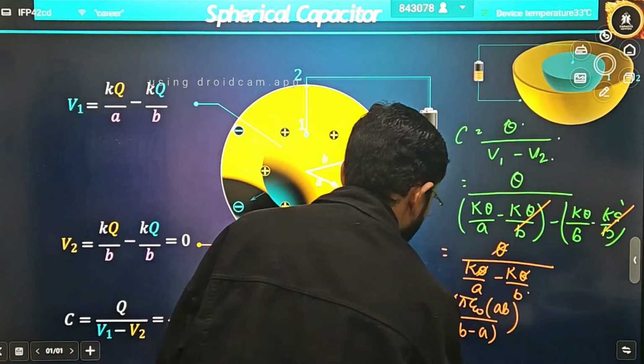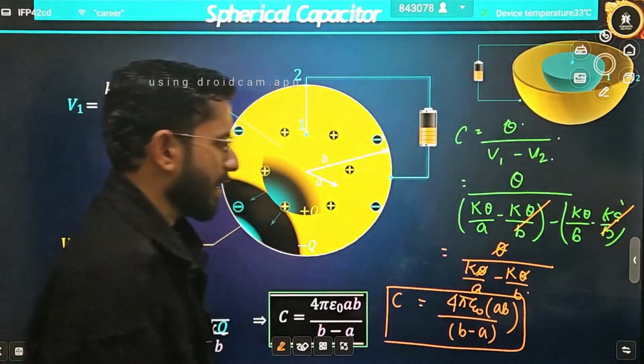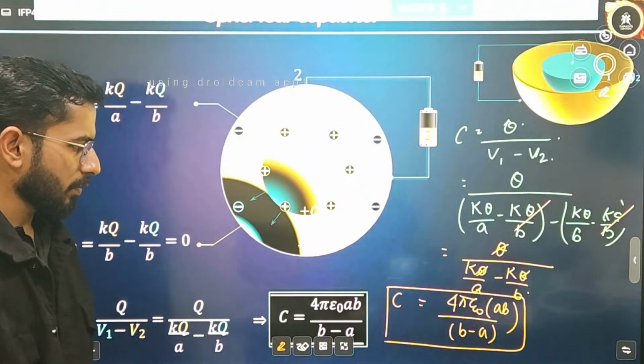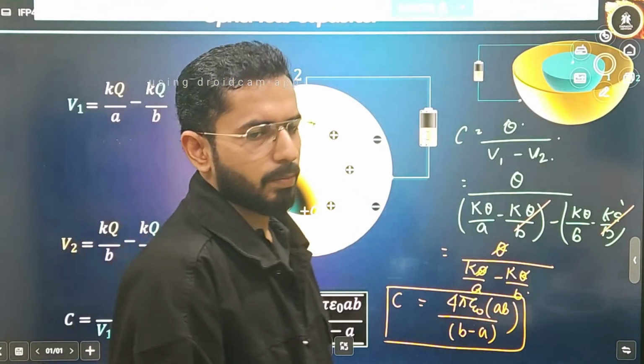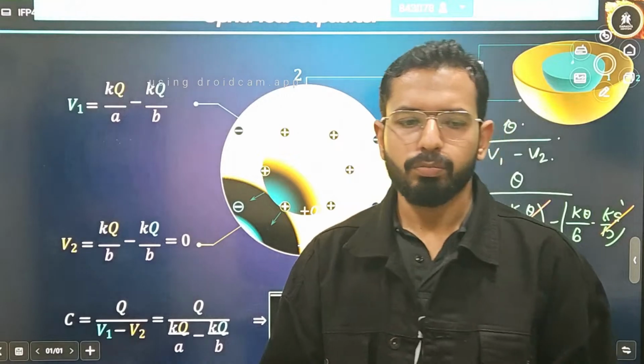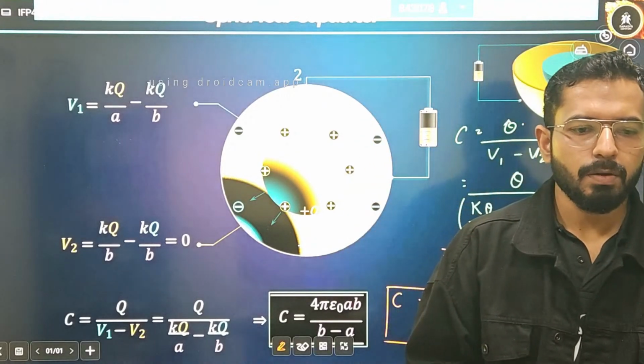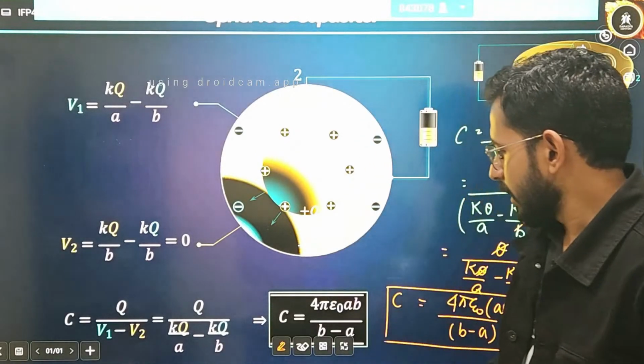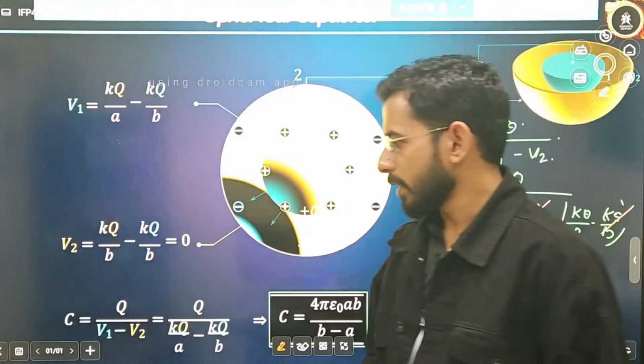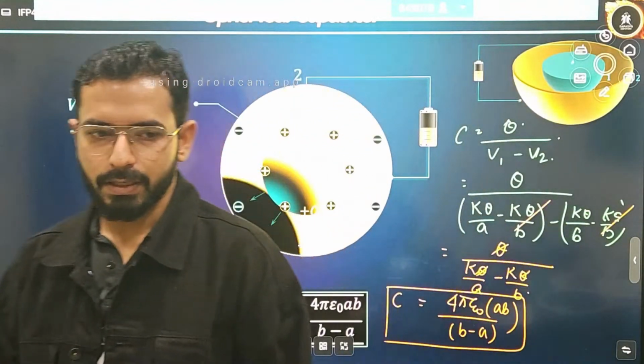This is the capacitance due to two concentric shells. It is a very standard result also. So for NEET students and for board students, I will tell you board students have to remember this complete derivation also. But for NEET students, I will tell you to remember the result so that you can quickly solve the questions as well. Correct? Is it clear?